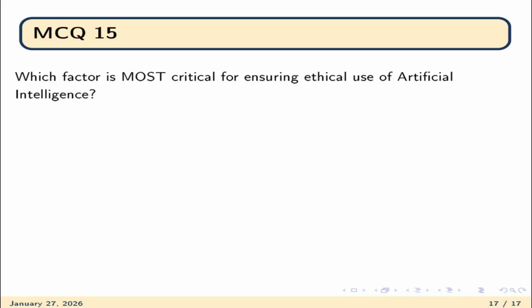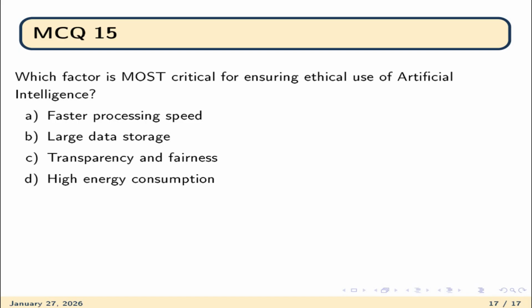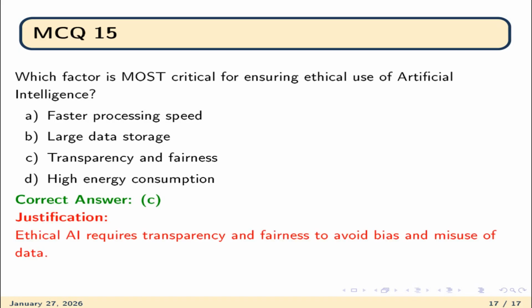Question number 15. Which factor is most critical for ensuring ethical use of artificial intelligence? Option A is faster processing speed, B is large data storage, C is transparency and fairness, and the fourth option is high energy consumption. The correct option is C, that is transparency and fairness, because ethical AI requires transparency and fairness to avoid bias and misuse of data.